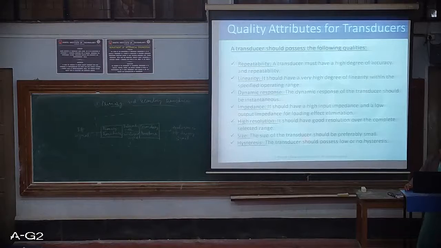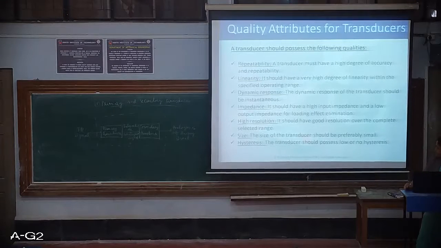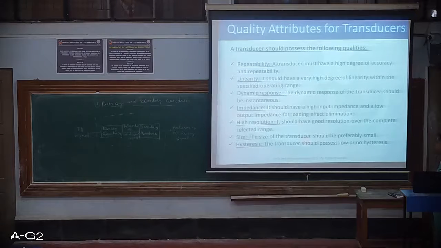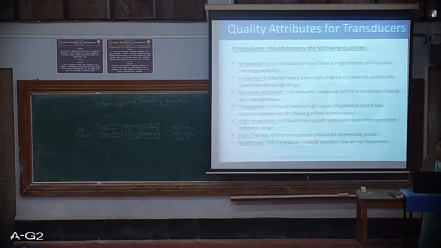As we discussed yesterday, no matter how you take the reading, ascending order or descending order, no matter how you use the transducer, it should give similar values as the output. So the transducer should possess low or no hysteresis. If it possesses no hysteresis, it is well and good, but still it ought to have a certain amount of hysteresis, and that should be very low.